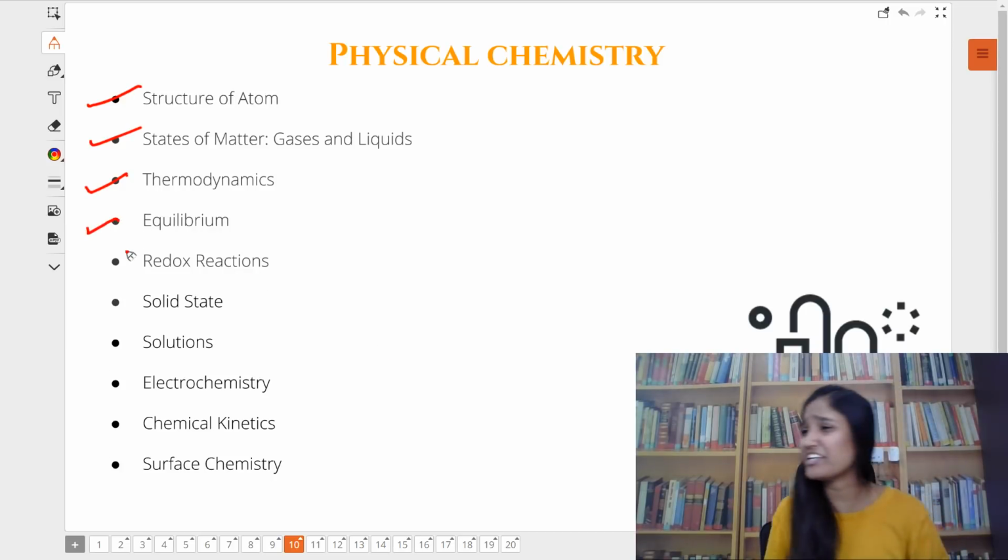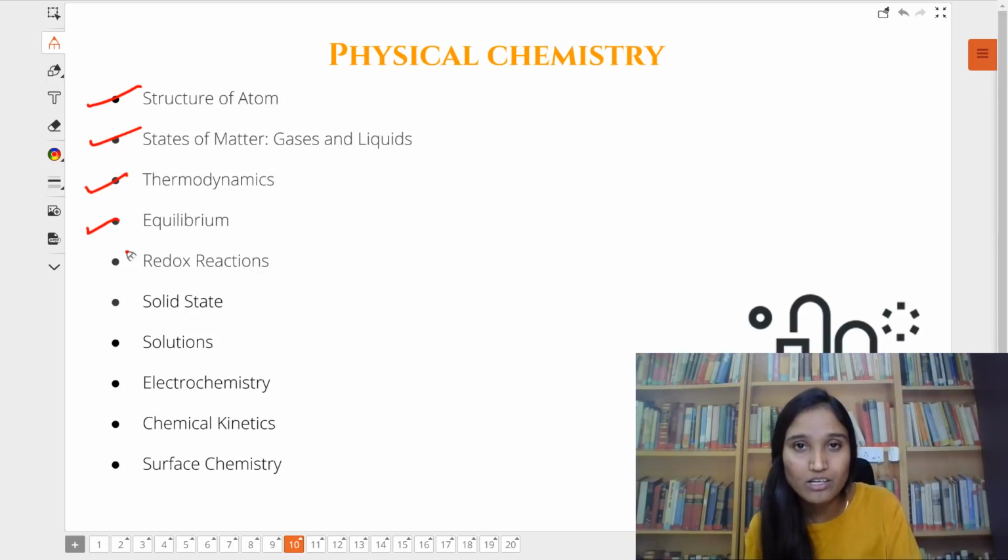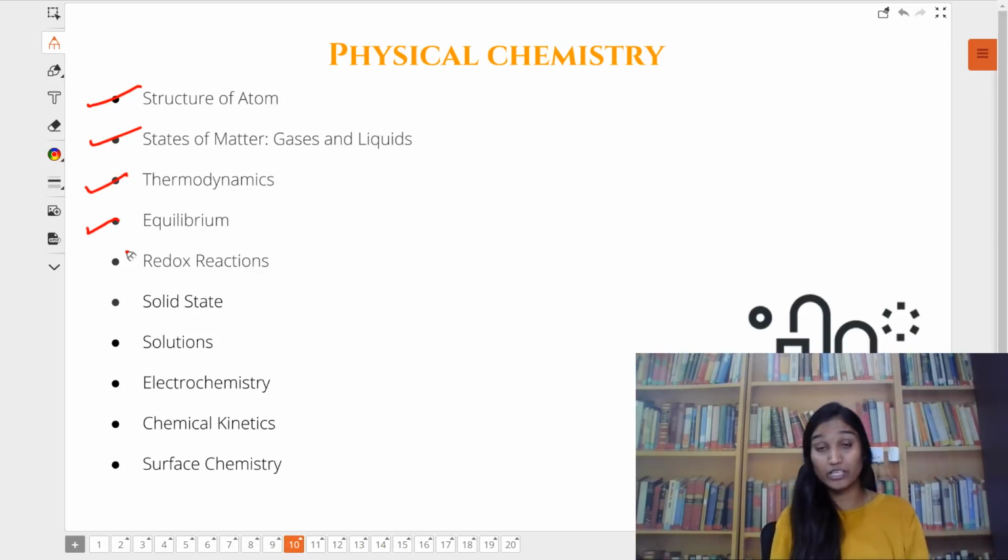It's equilibrium. Yes, most of us find it a little difficult. I accept that. But you know, equilibrium is all about understanding the conditions of the reaction. If you talk about chemical equilibrium, it's mostly about a few topics like Le Chatelier's principle. Then it's also about the reaction conditions, increased temperature, decreased pressure, etc. Right? Not very difficult, but a manageable chapter.